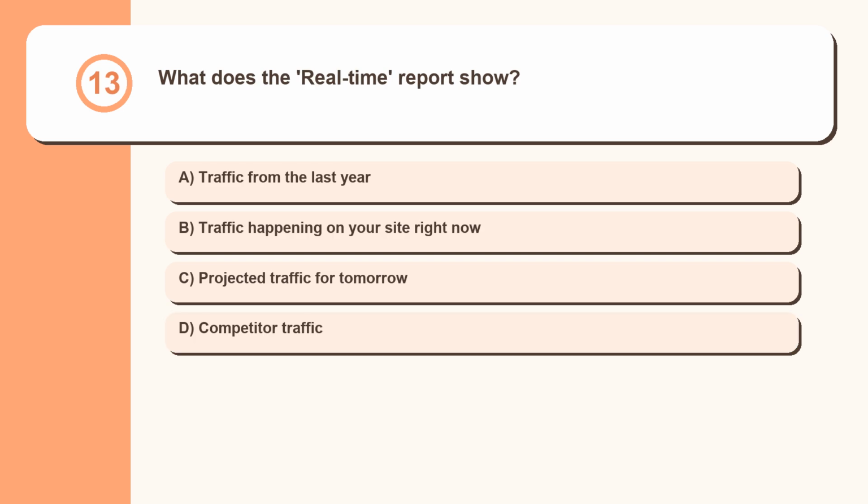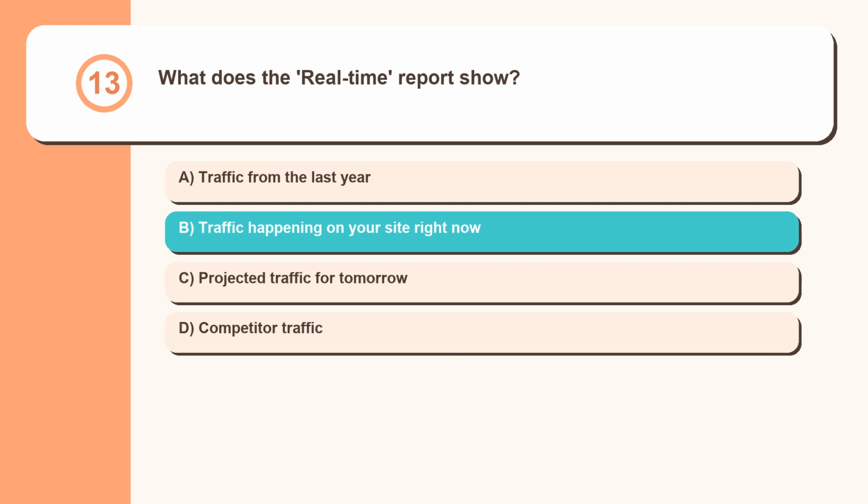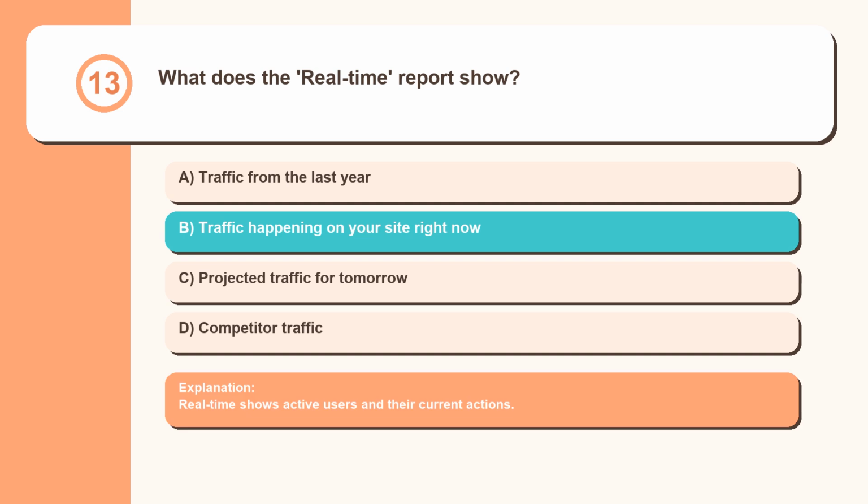Question 13. What does the real-time report show? Traffic from the last year, traffic happening on your site right now, projected traffic for tomorrow, competitor traffic. Real-time shows active users and their current actions.